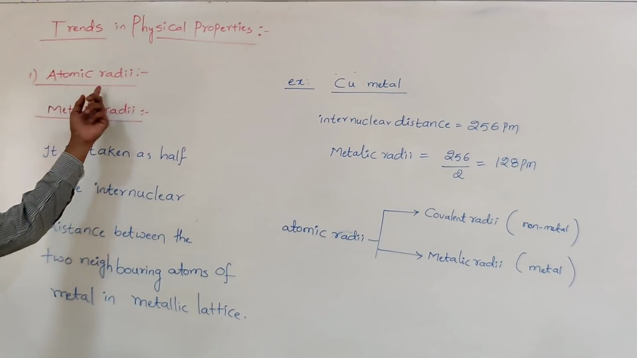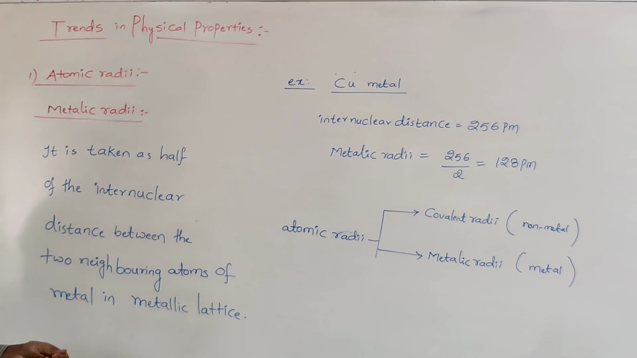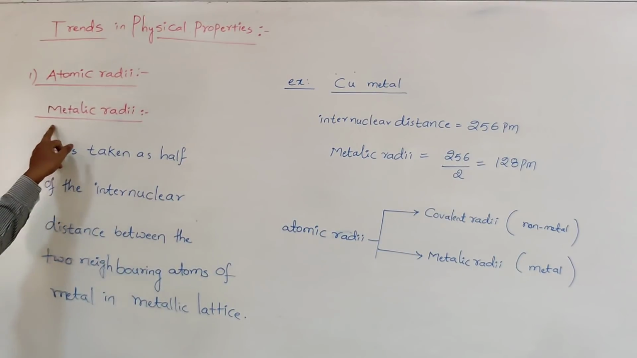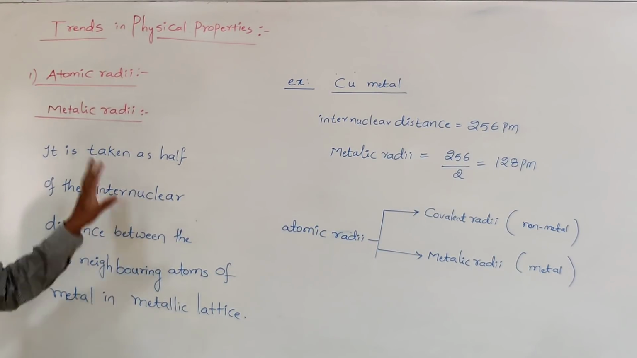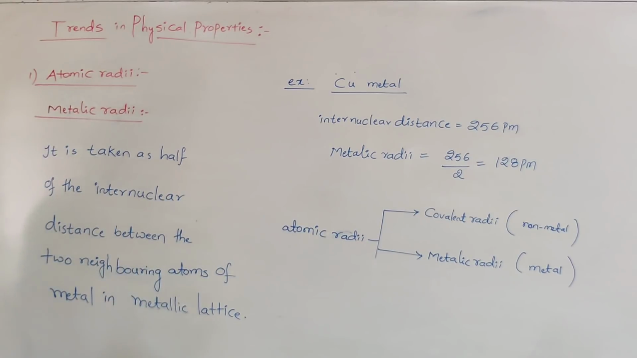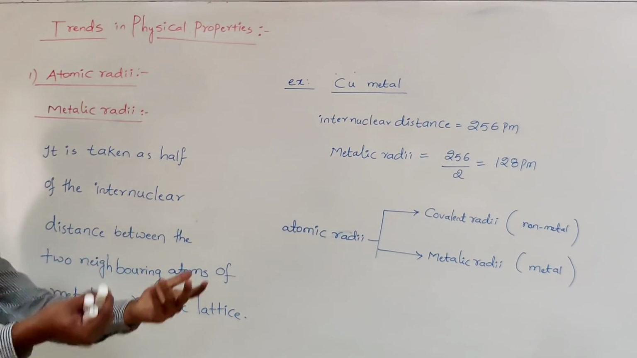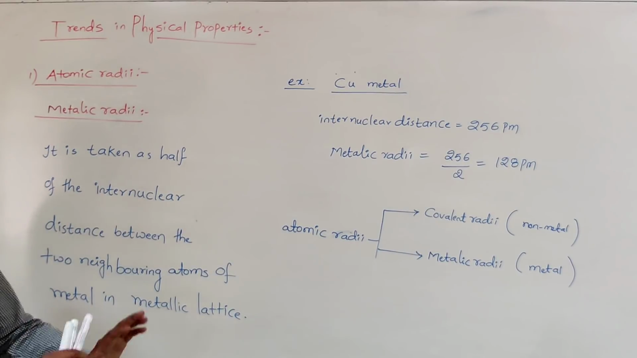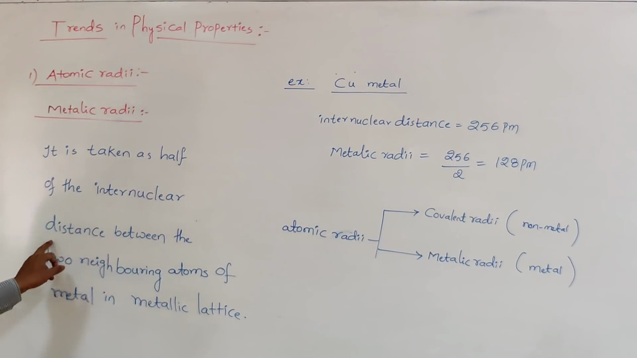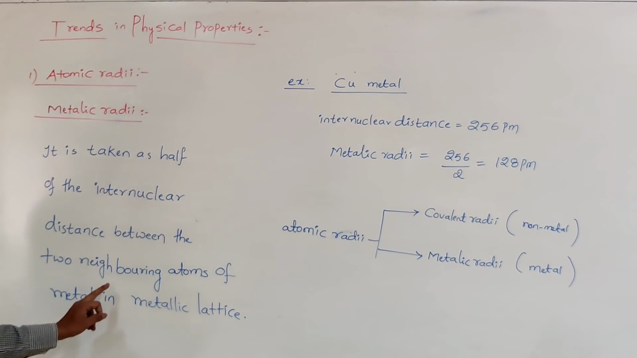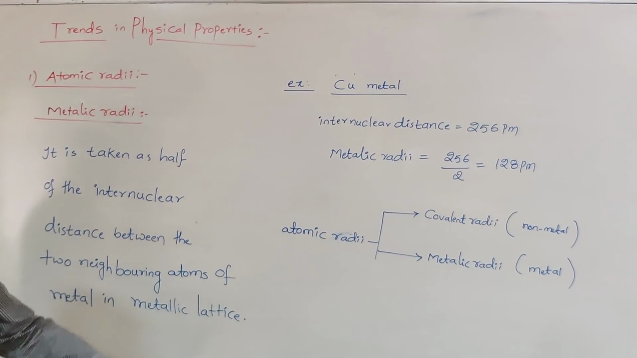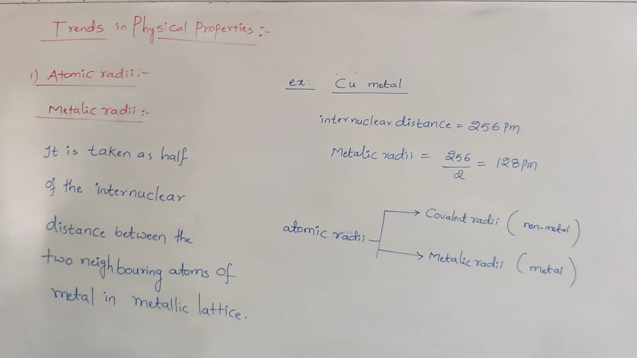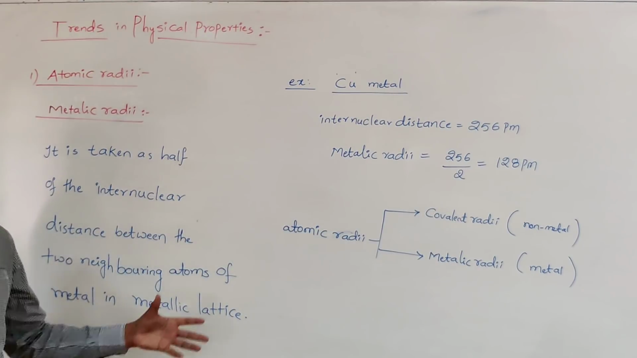Sometimes the atomic radius, when measured for metals, is called the metallic radius. It is just like the covalent radius. The only difference is that here the atoms are metals, whereas in the case of the covalent radius, the atoms are non-metals. The metallic radius is also defined as half of the internuclear distance between two neighboring atoms of a metal in a metallic lattice. Generally, the metals in space are very closely arranged.